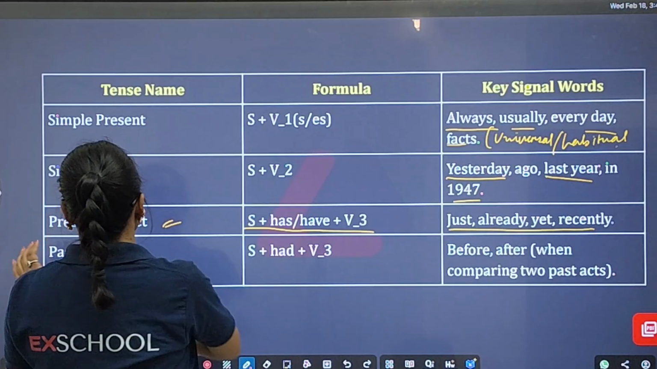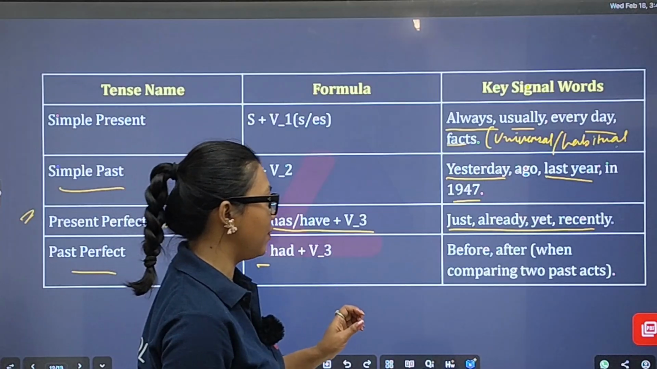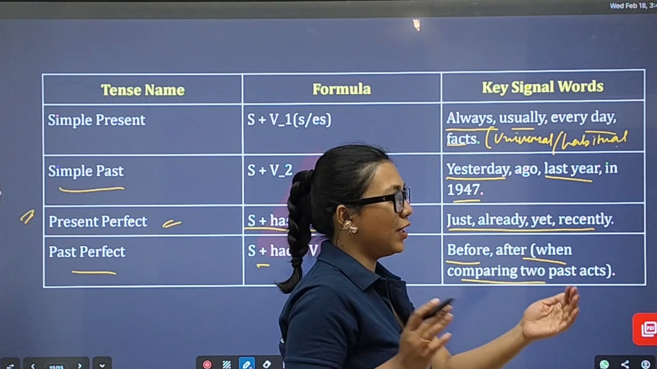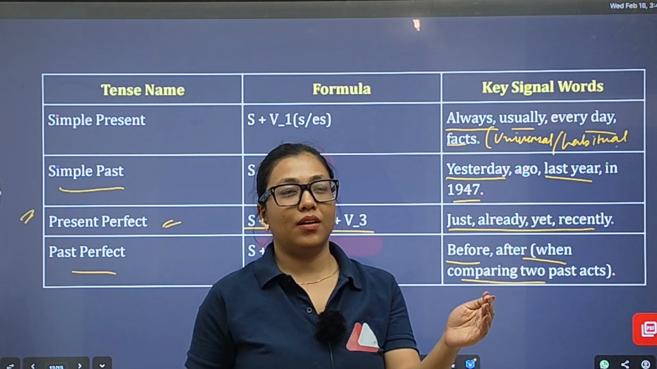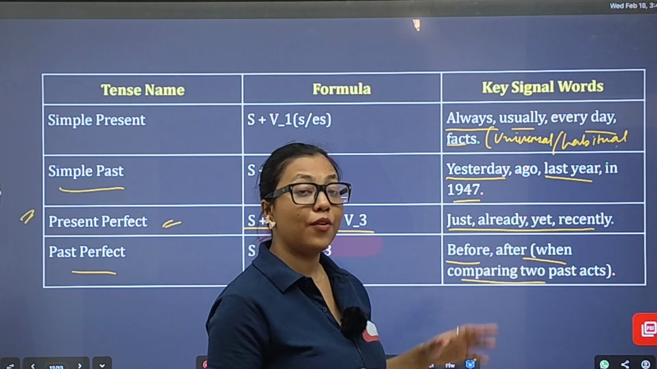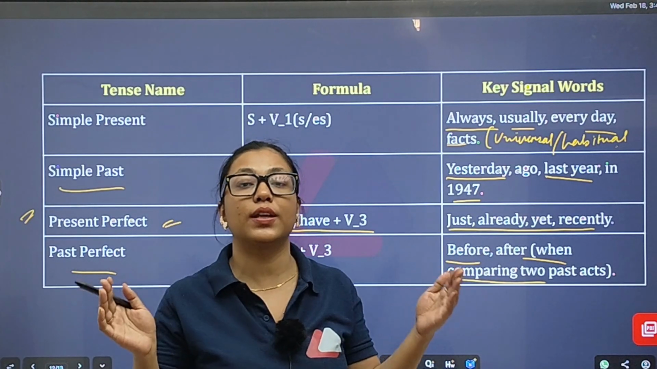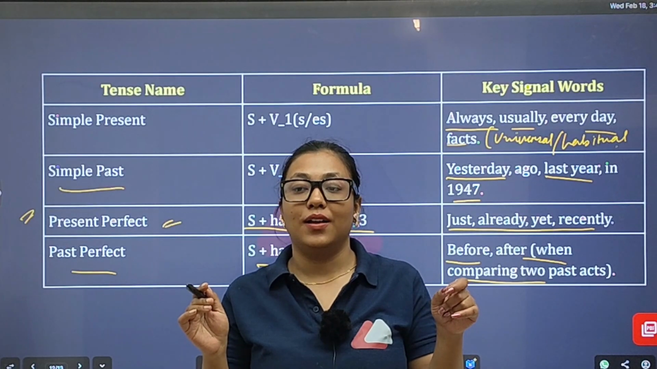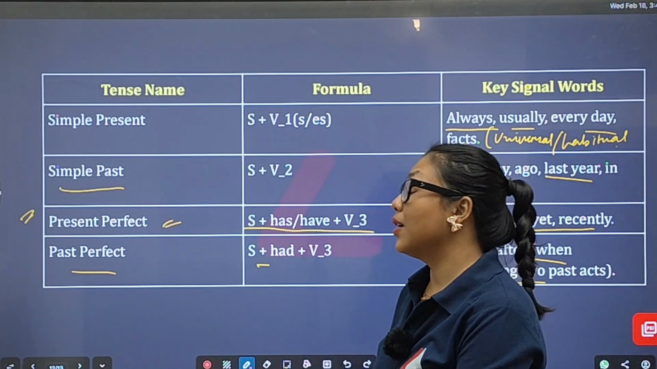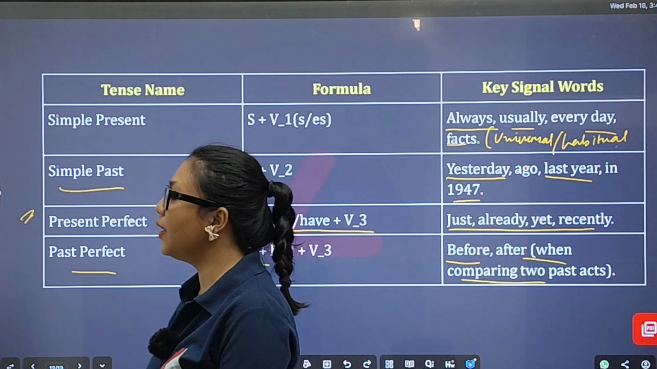Now it comes to past perfect. The formation is subject plus had plus main verb 3. When you see before, after, or a comparison of two past tenses, such as I had finished my homework before he entered, definitely it is past perfect tense. You will get two actions and you have to choose the action that happened first, the sequence between those past actions. These are the key signal words that you have to remember about particular tenses.